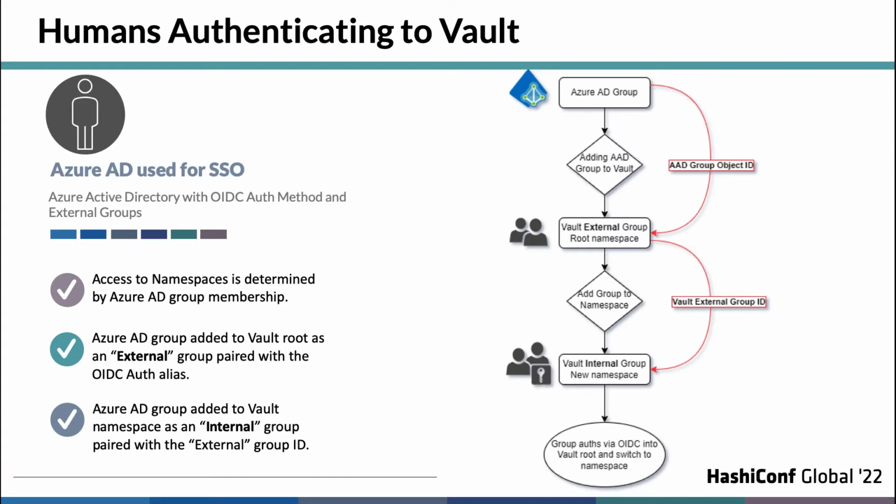The way it works is new to us because I hadn't done the namespace piece before. So I wanted to show a diagram to map it in your mind. You go into Azure AD, grab your Azure AD group object ID, and add that to the external group in the root namespace. Then when you want to create a new namespace, you create it, go back and reference the external group ID that's in the root, and incorporate that as you're adding the internal group within the Vault namespace. So you just have to map that all together.